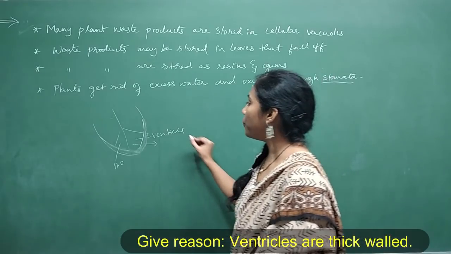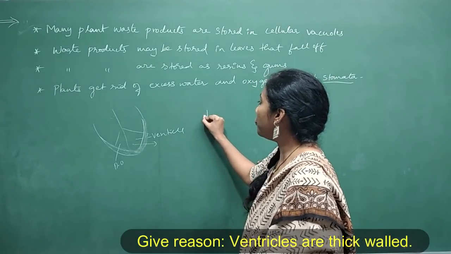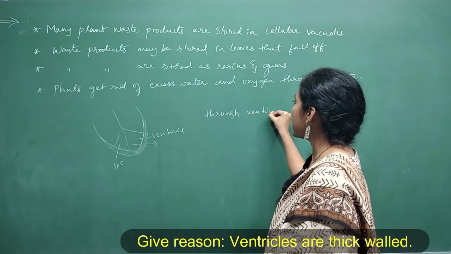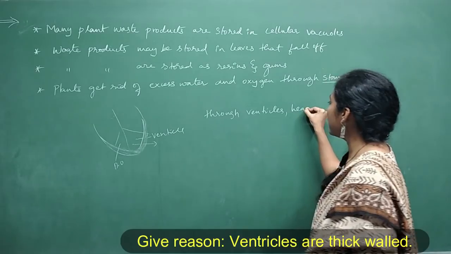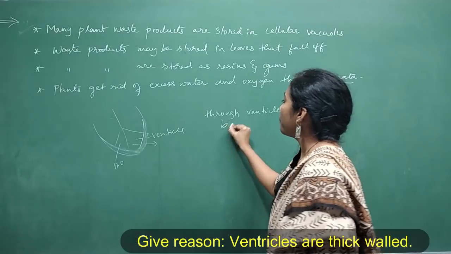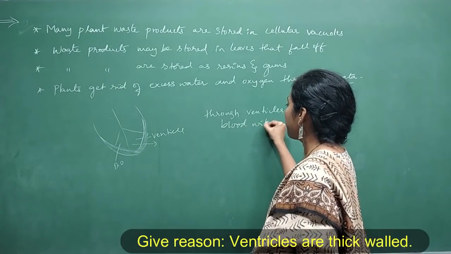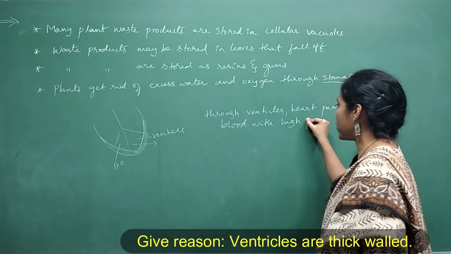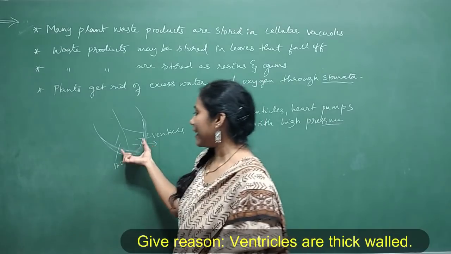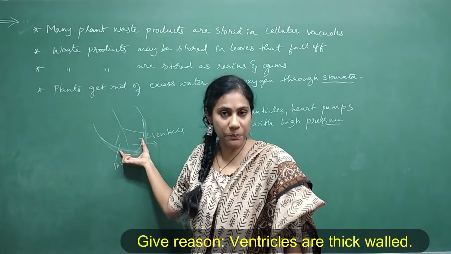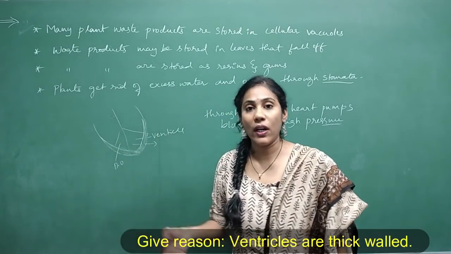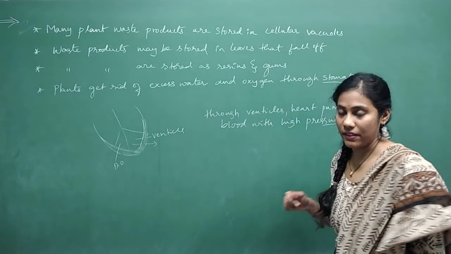So what is the answer you will give? Because through ventricles, the heart pumps the blood with high pressure. Say when something is going with high pressure, then that has to be quite strong, otherwise it will get ruptured, isn't it? So that's the reason the ventricles are thick walled. So this can be your answer.